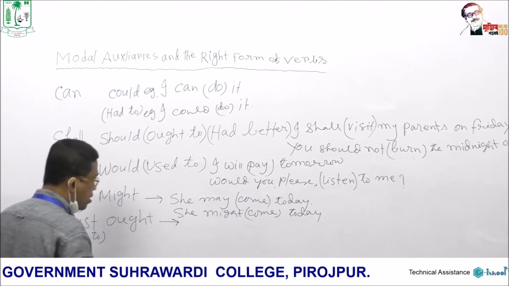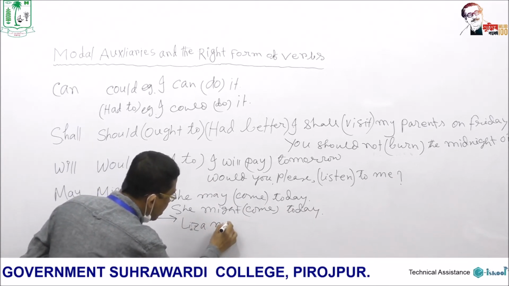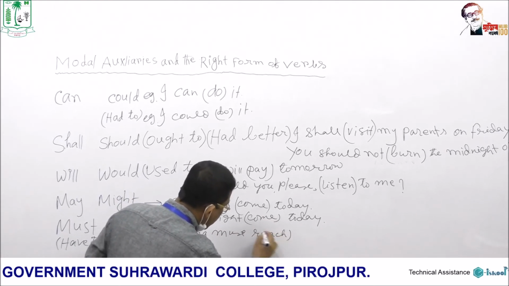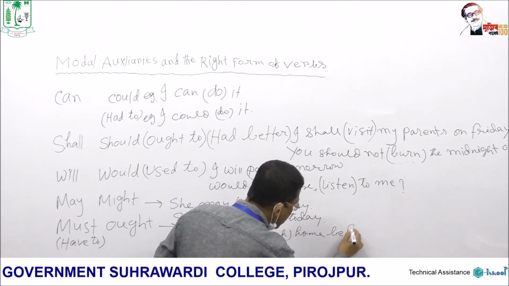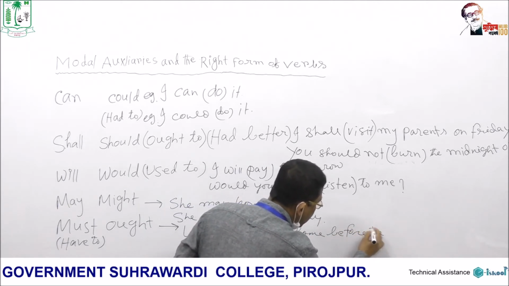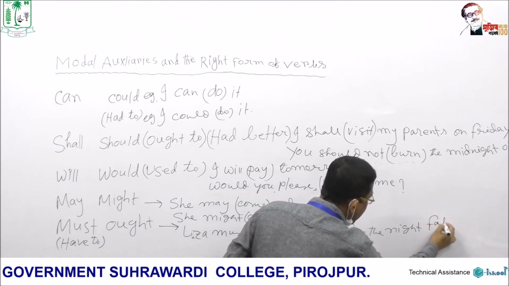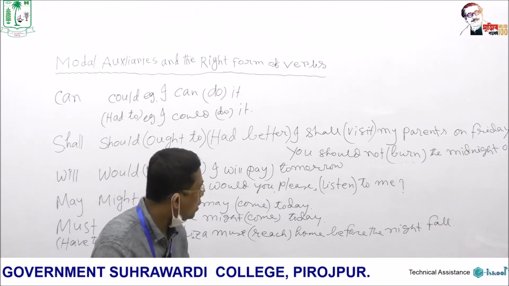And then must. Lisa must reach home before the night fall. Okay, we have no space here, so let's stop here.